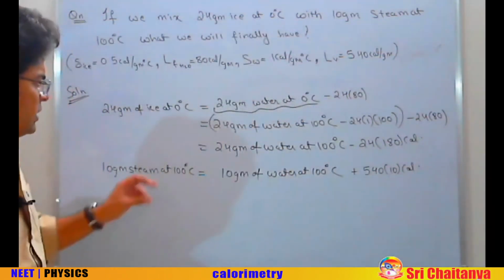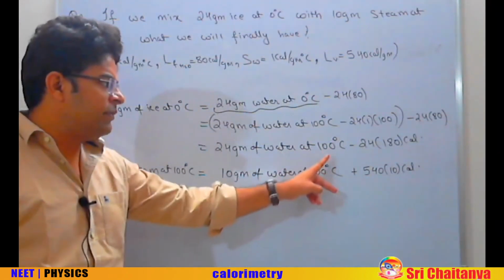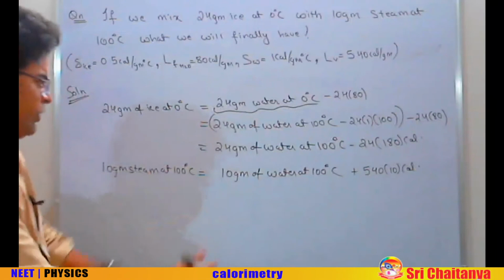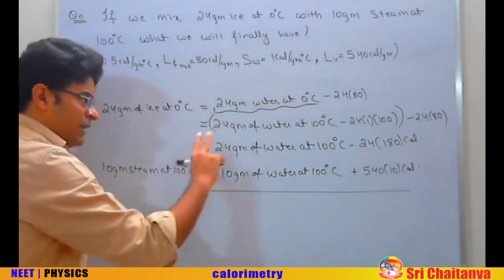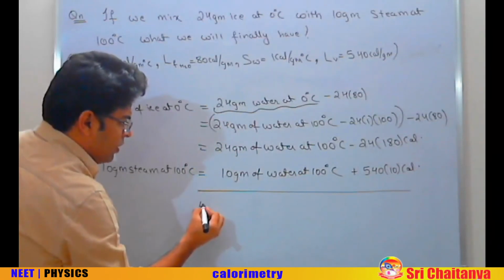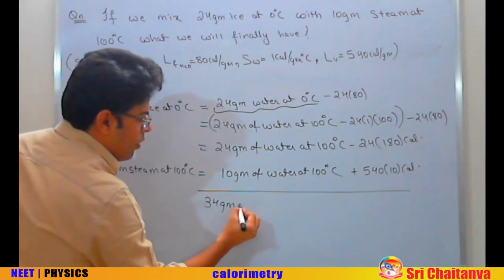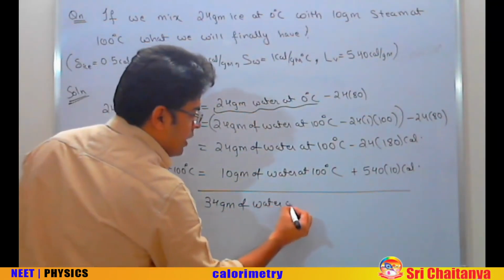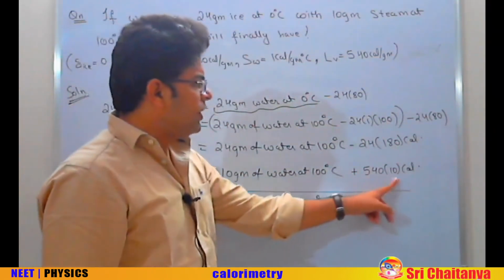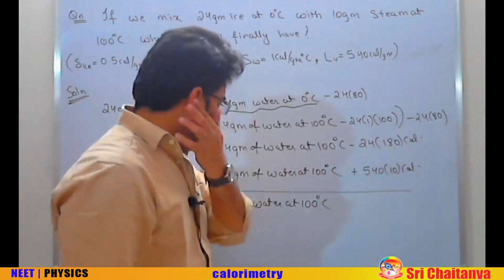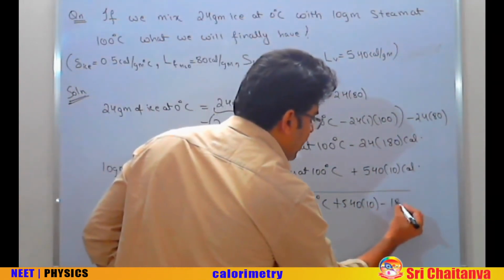Now since you have brought both the substances into same state, water and same temperature, 100, now you can add the two equations. When you add them up, you get these two combined having is as good as having 34 gram of water at 100 degrees centigrade plus how much heat? 540 into 10, 180 into 24. So plus 540 into 10 minus 180 into 24.